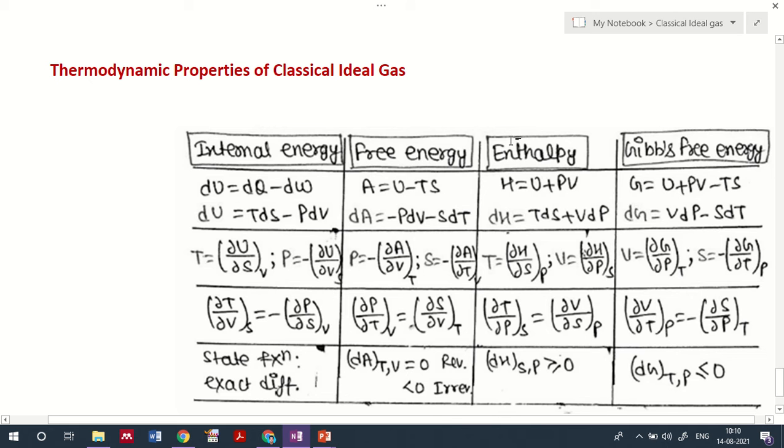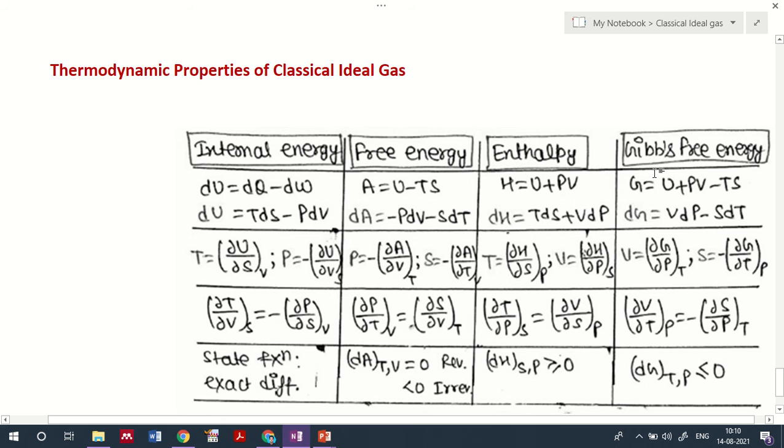Similarly, from the enthalpy notation you can identify T equal to dH by dS at constant P, and V equal to dH by dP at constant entropy. I am not going into much detail about this table, as it has already been covered in your thermodynamics section.